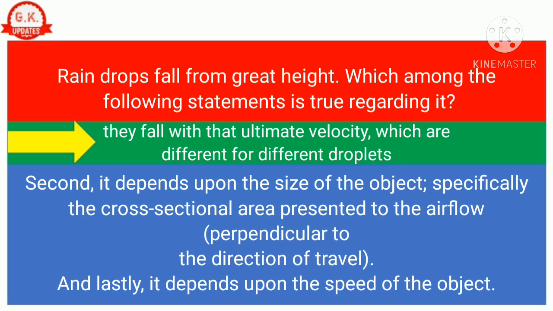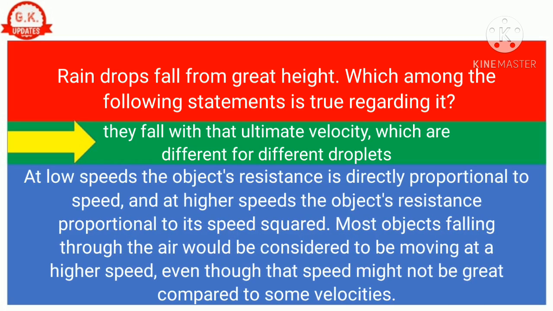Second, it depends upon the size of the object, specifically the cross-sectional area presented to the airflow perpendicular to the direction of travel. And lastly, it depends upon the speed of the object. At low speeds, the object's resistance is directly proportional to speed, and at higher speeds, the object's resistance is proportional to its speed squared. Most objects falling through the air would be considered to be moving at a higher speed, even though that speed might not be great compared to some velocities.